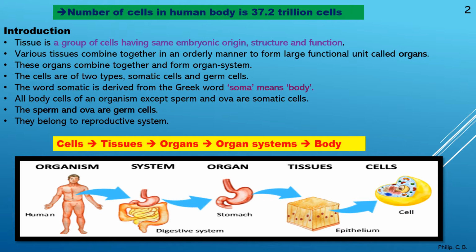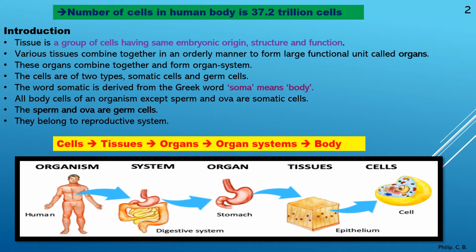So next point, the word somatic is derived from the Greek word soma, meaning body. All the body cells of an organism except sperm and ova are somatic cells. The sperm and ova are germ cells. They belong to the reproductive system. Clear?